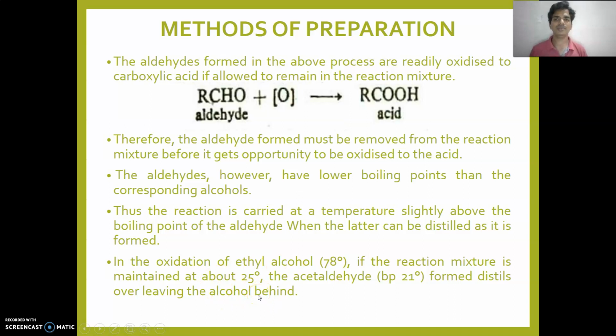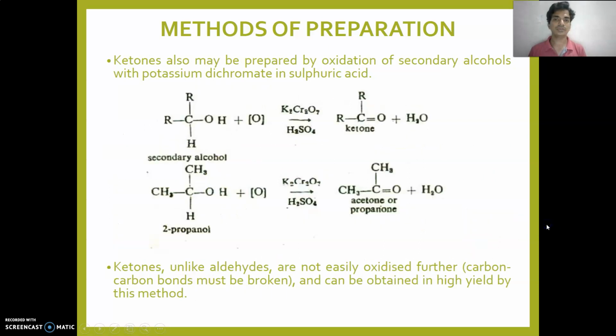We maintain the temperature in such a way that we remove the aldehyde, because the aldehyde has a lower boiling point than the alcohol. So the oxidation of ethyl alcohol is carried out with the reaction mixture maintained at 25 degrees centigrade, and the aldehyde boiling point is 21 degrees. The aldehyde distills off, leaving the alcohol, which is unreacted, behind.